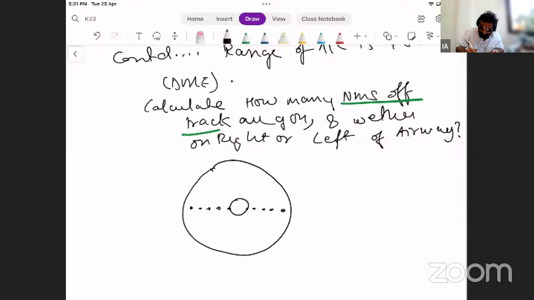So 2 degrees, 4 degrees, 6 degrees, this. Here. Your white bar will be here. I'm making it black right now. If they ask you where is the aircraft and how many nautical miles, you will say 2 plus 2 plus half, 5 degrees. And where is the aircraft? Right. This is where the aircraft is right now, in the center. This is what we assume.